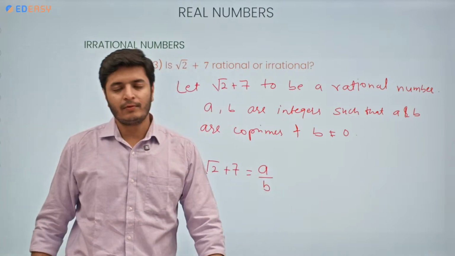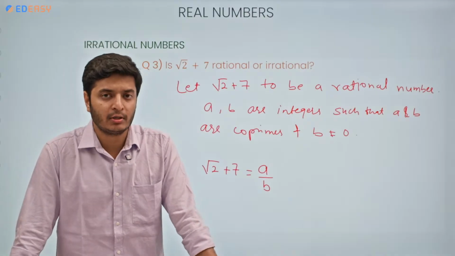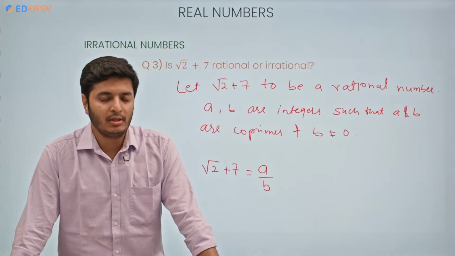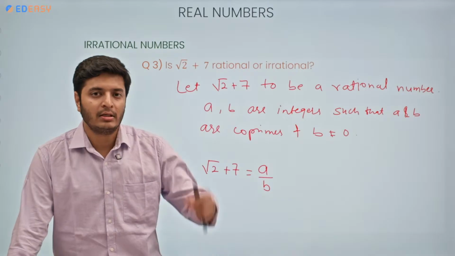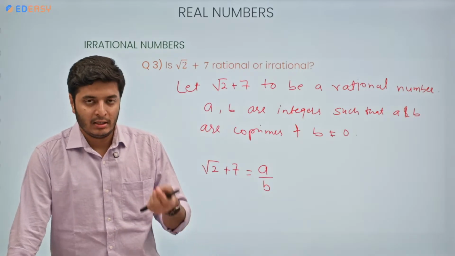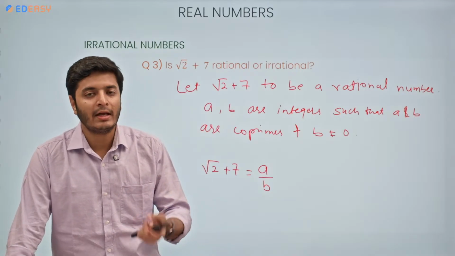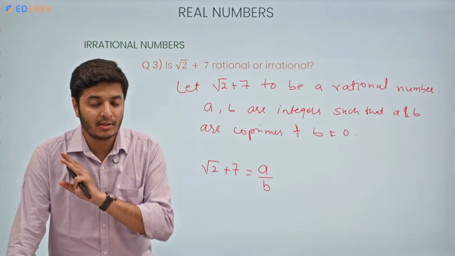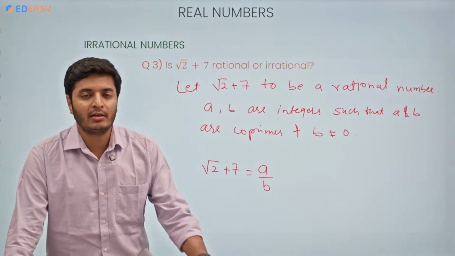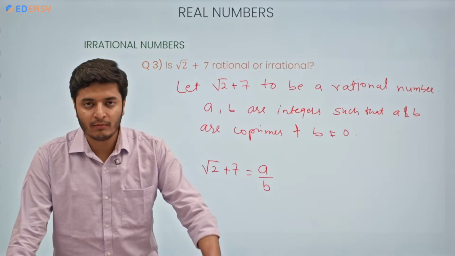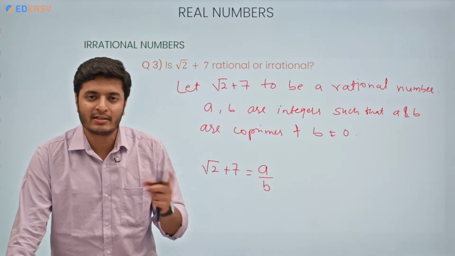Now, we know a major property of rational numbers, that rational numbers are closed under addition, subtraction, division except 0, and multiplication. Rational numbers are closed under every operation. One condition is there, that division except 0.